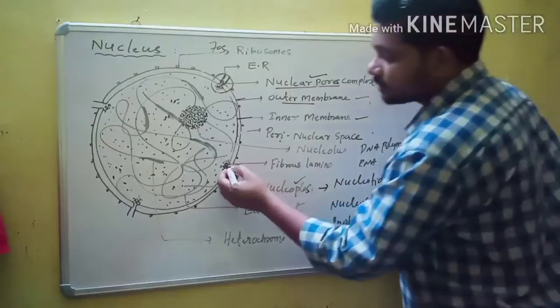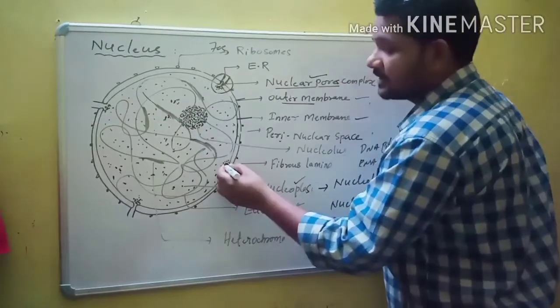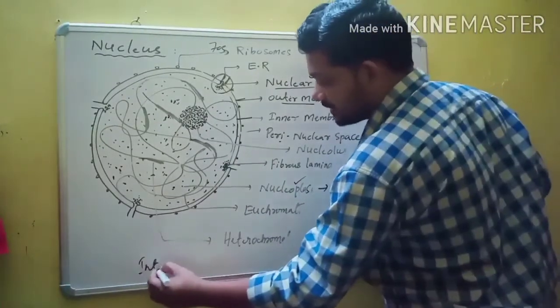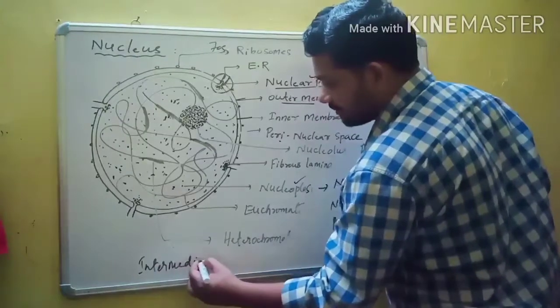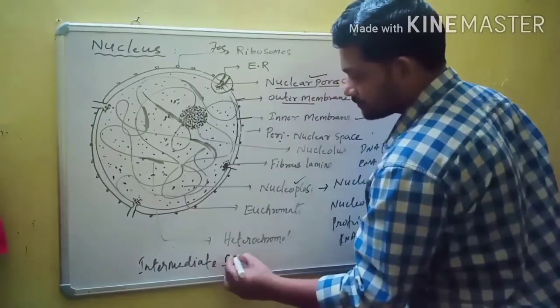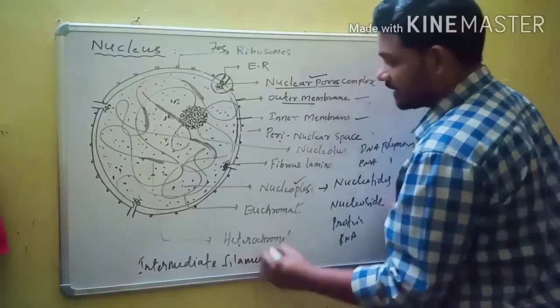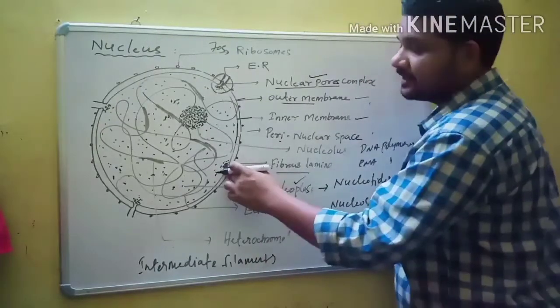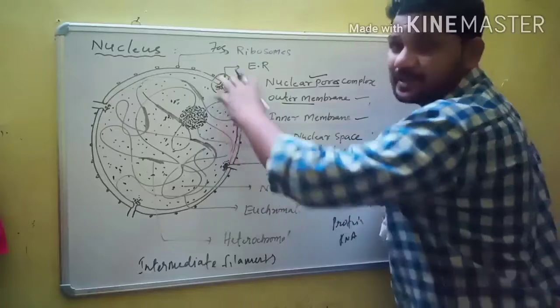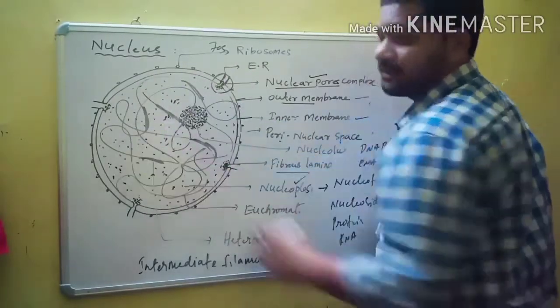Below the nuclear pore complex, the intermediate filaments, as I already told you, are fused to form a structure called the fibrous lamina, and this fibrous lamina provides support for the chromatin fiber.